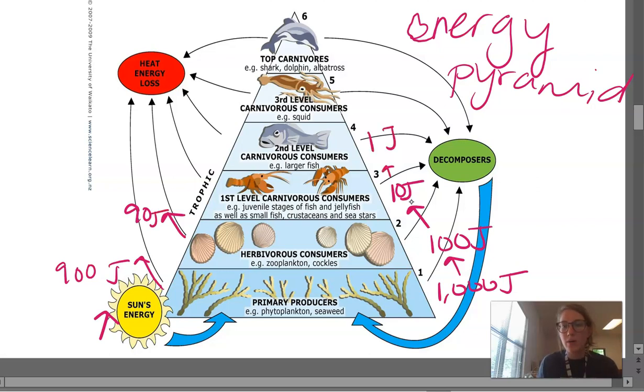The next level is only going to get 1 joule, and what leaves is 9. The next gets 0.1 joules, and what leaves is 0.9. And last but not least, the very top, not a whole lot, 0.01 joules, and what left over here is 0.09 joules.